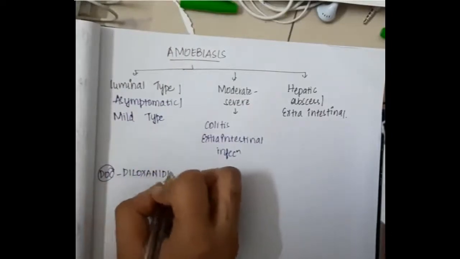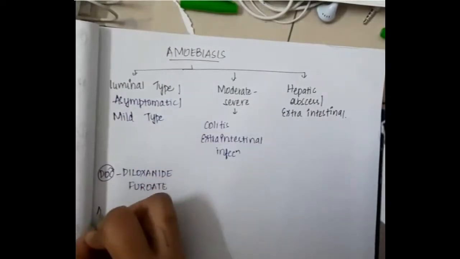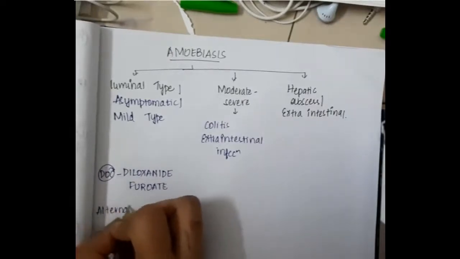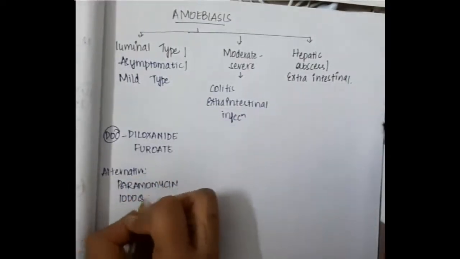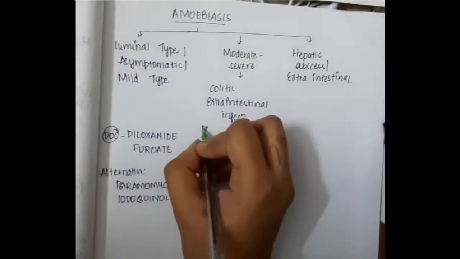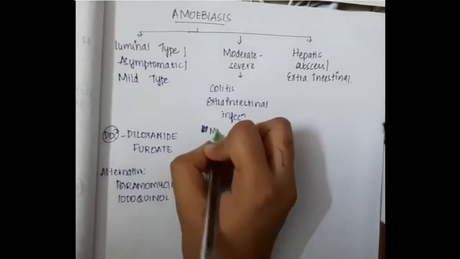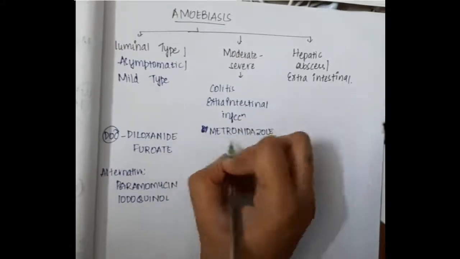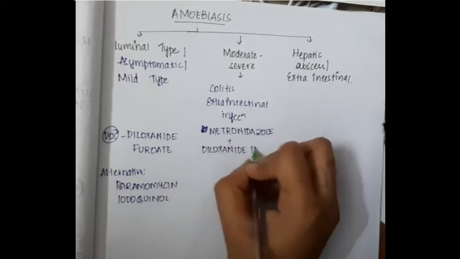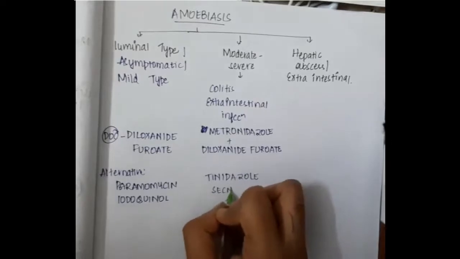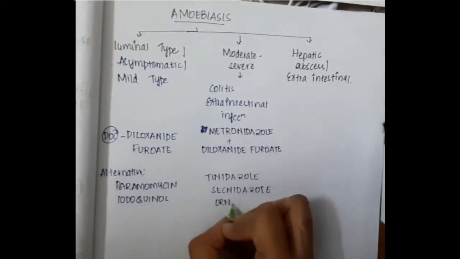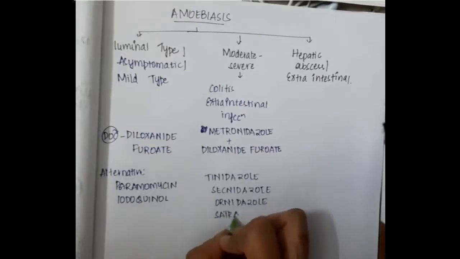So the drug of choice for luminal amoebiasis or asymptomatic or mild type of amoebiasis is diloxanide furoate, whereas the alternatives are paromomycin or iodoquinol. Then the drug of choice for moderate to severe amoebiasis is metronidazole plus diloxanide furoate, whereas the alternatives for moderate to severe amoebiasis are tinidazole, secnidazole, ornidazole or satranidazole.